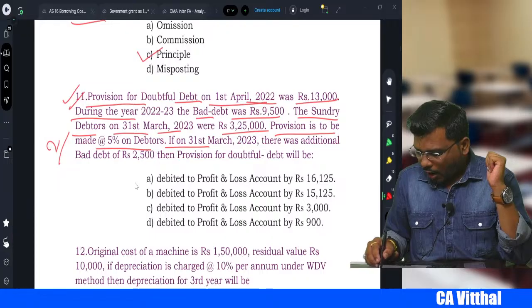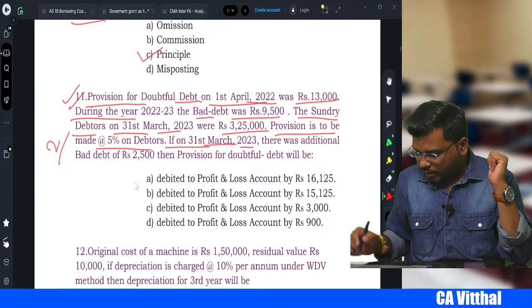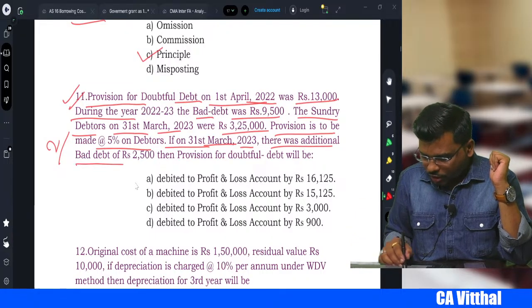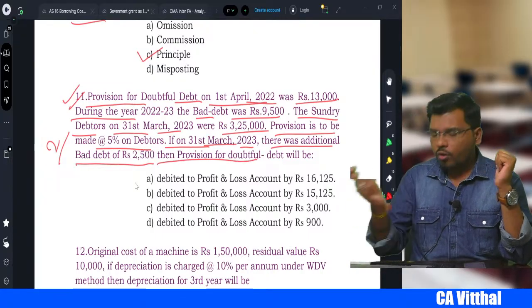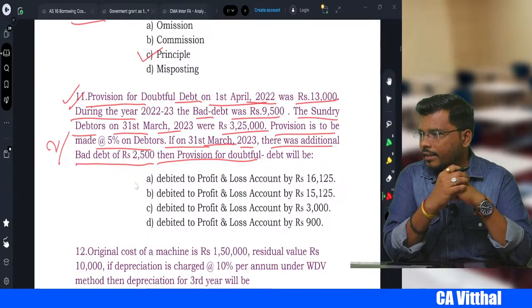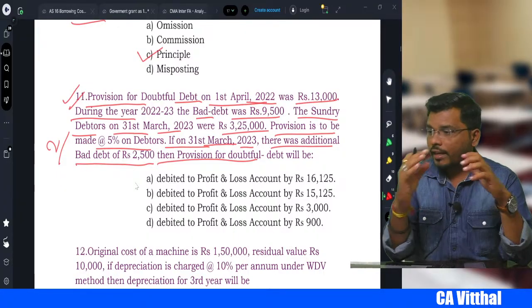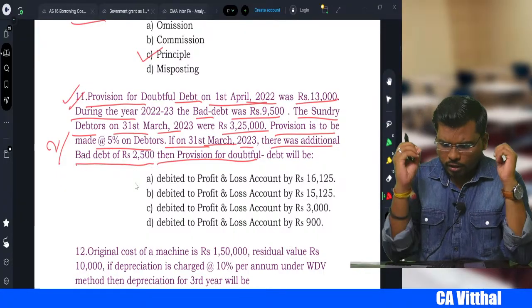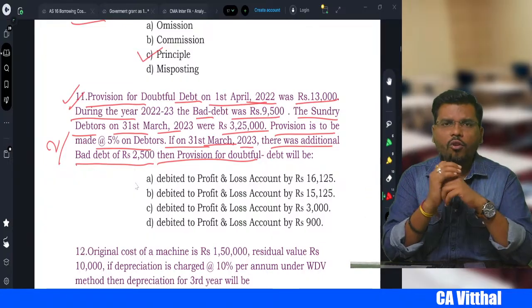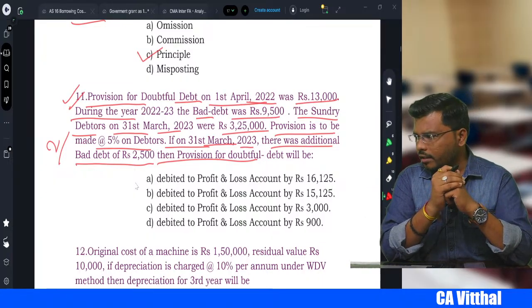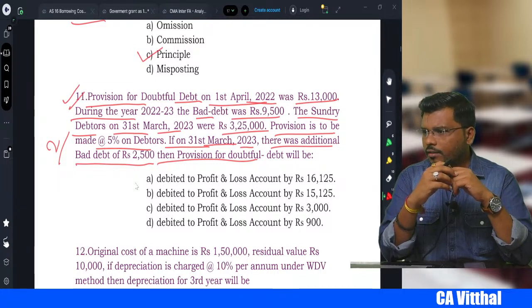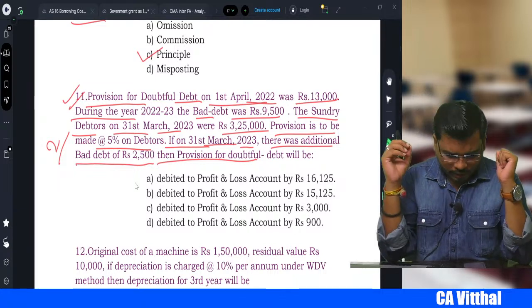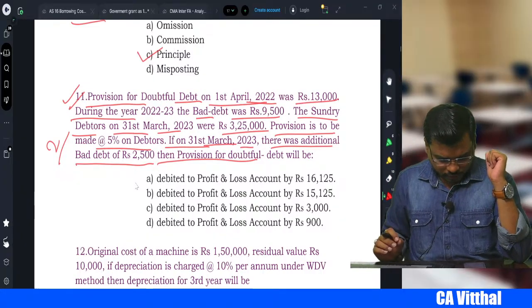If on 31st March 23 there was an additional bad debt of 2,500, then provision for doubtful debt will be how much? Yes, my dear students, you can calculate and tell me the answer. What will be the correct answer for this?